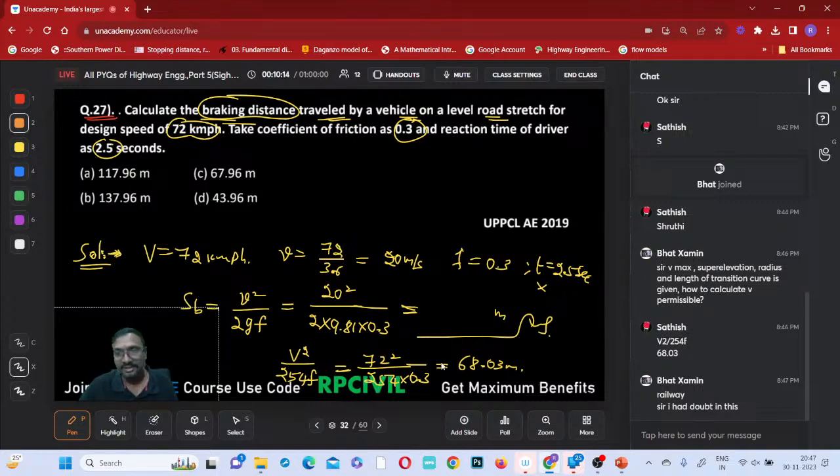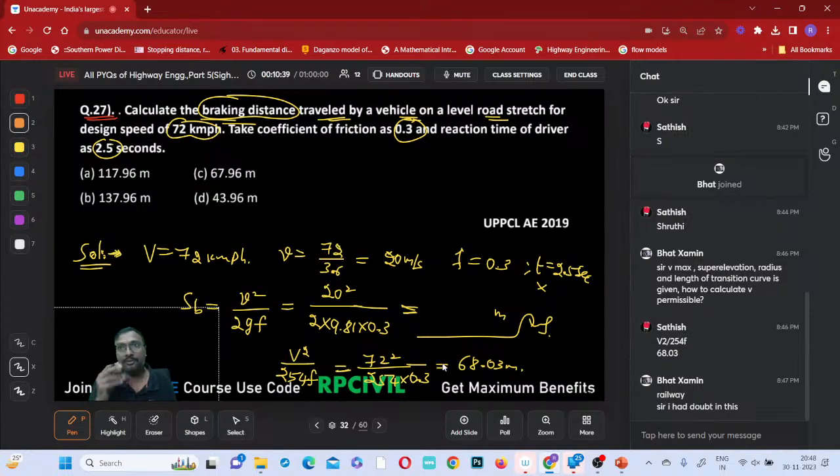Length of transition curve, there are various formulas you have. Based on the length of transition curve, permissible speed is given, right? 134 EA by VD, 198 EA by D, like that you have, right? V maximum is equal to 134 EA by L, or 198 EA by L. That is one formula, right? And there is also another formula.